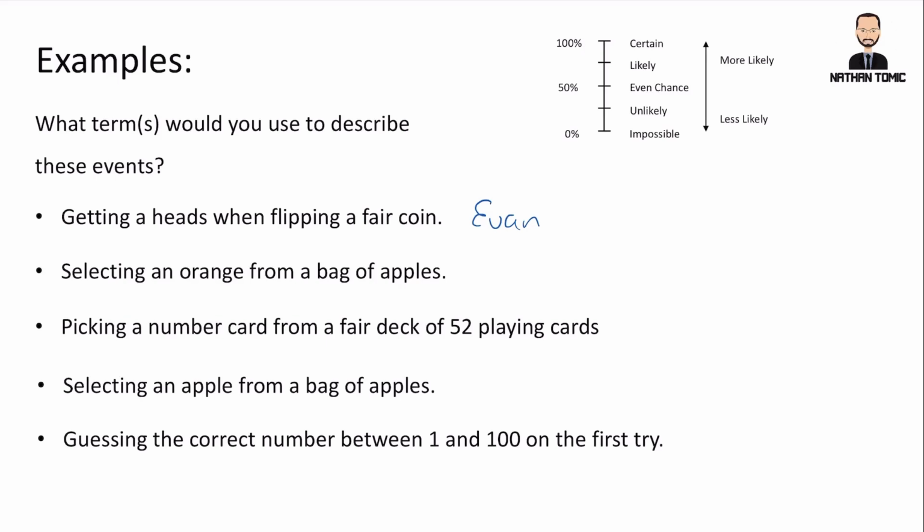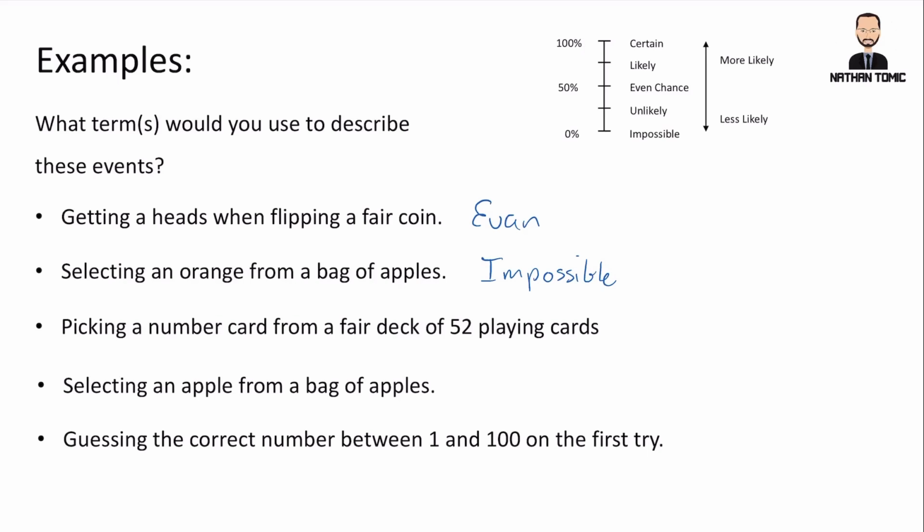Selecting an orange from a bag of apples. So here we have a bag of apples. What is the probability or the chance of getting an orange out of that bag? Well, first of all, we're assuming, of course, that they haven't mislabeled the bag. So in this case, we would really say it would be impossible. If this is truly a bag of apples, then it is impossible to get an orange out of it. So impossible for that one.